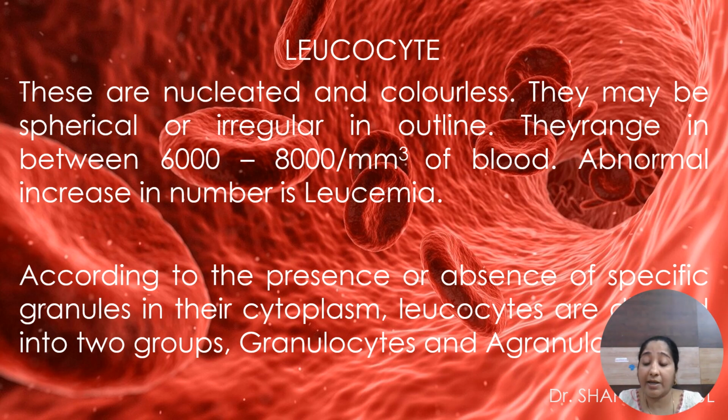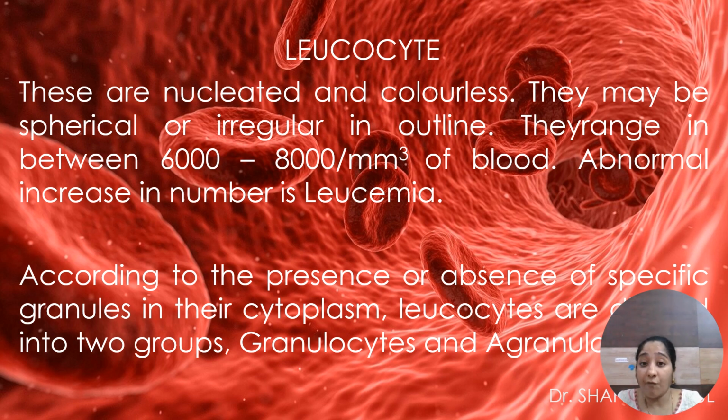Observe the difference between erythrocytes and leukocytes: about 5 to 5.5 millions per mm³ for erythrocytes, while leukocytes are in thousands, 6,000 to 8,000 per mm³, so less in number. An abnormal increase in this number is called leukemia, also called blood cancer.